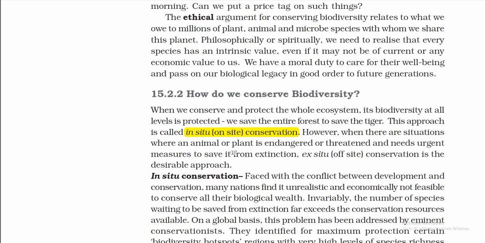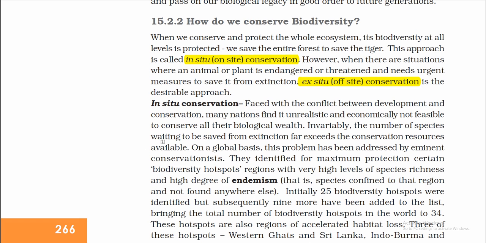However, when there are situations where an animal or plant is endangered or threatened and needs urgent measures to save it from extinction, ex situ conservation is the desirable approach. If the tiger's forest is destroyed, the tiger faces extinction. Yes, of course, so it needs urgent measures. So ex situ, off-site conservation.